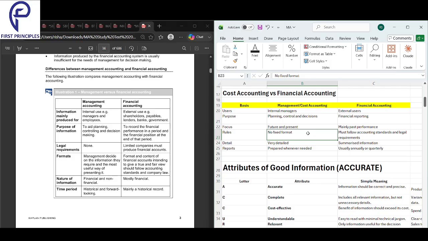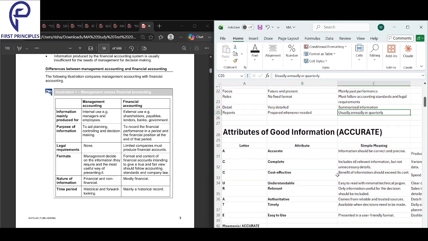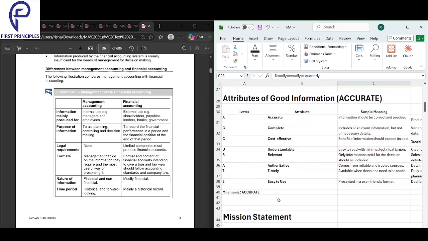There is no fixed format in management accounting. You can make it however you want. Here, you have to follow the accounting standards. Here, it's very detailed. Here, it's summarized information. It is prepared whenever you need it. Here, there's a fixed periodicity, either annually or quarterly, within which you have to prepare this.